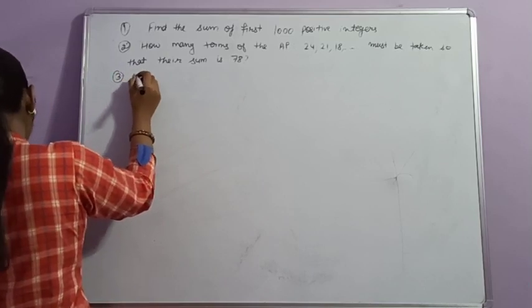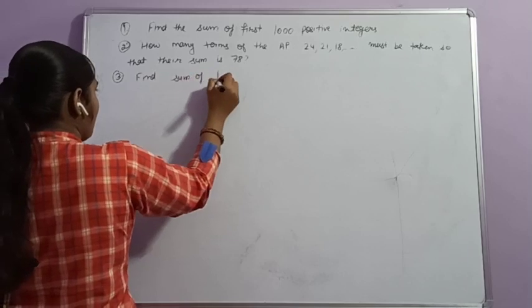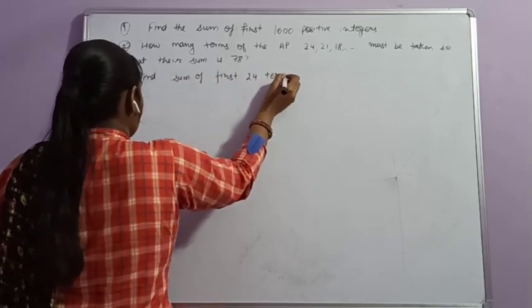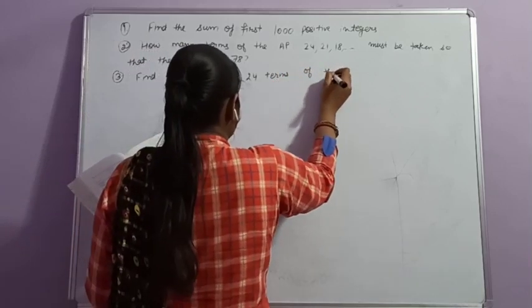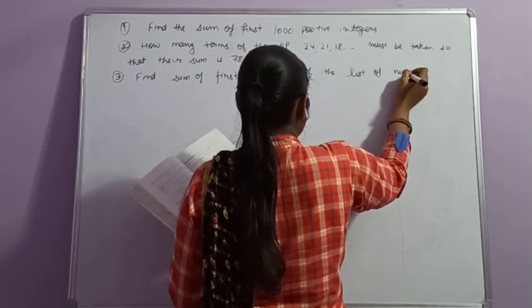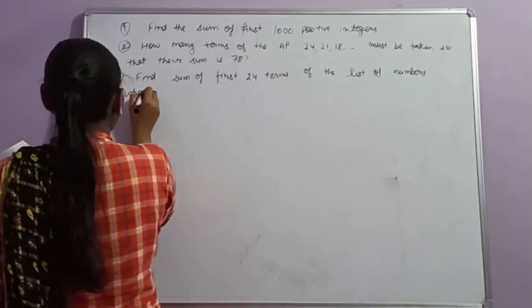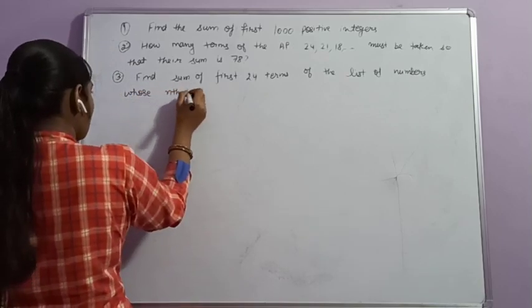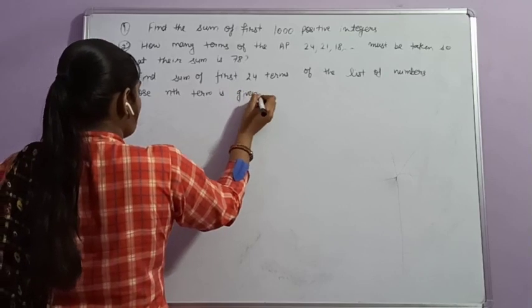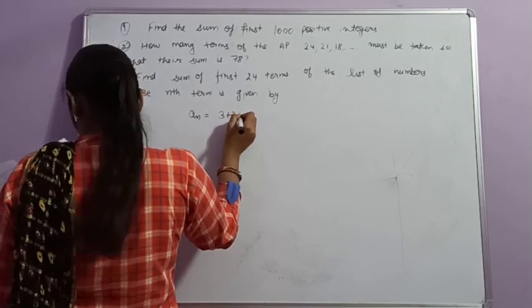Third is, find the sum of first 24 terms of the list of numbers whose nth term is given by an is equal to 3 plus 2n.